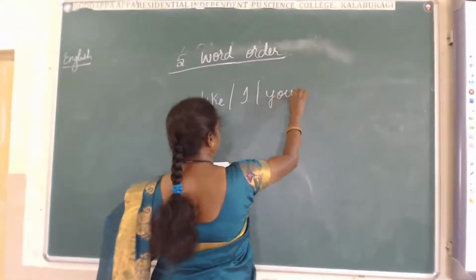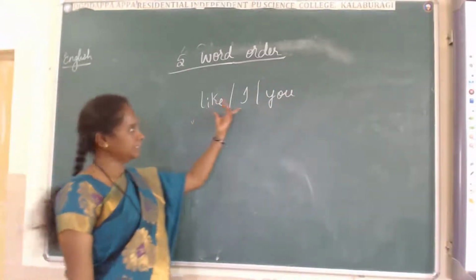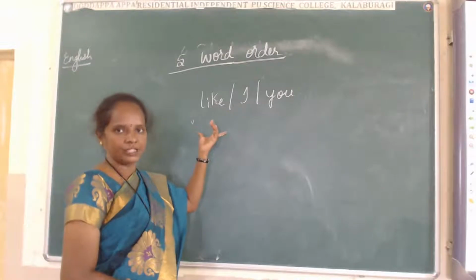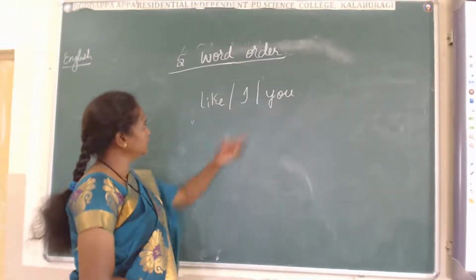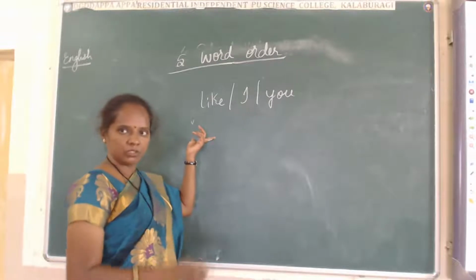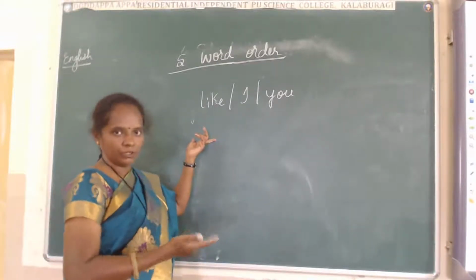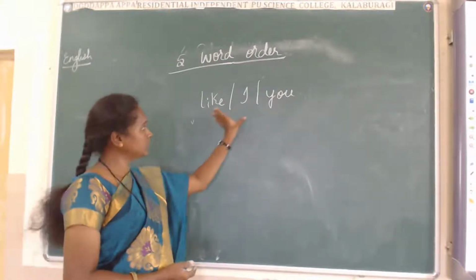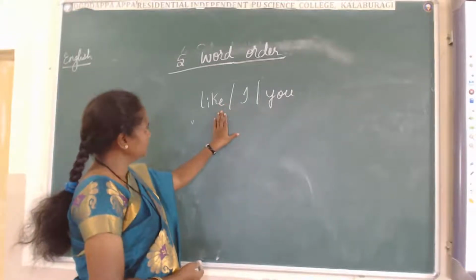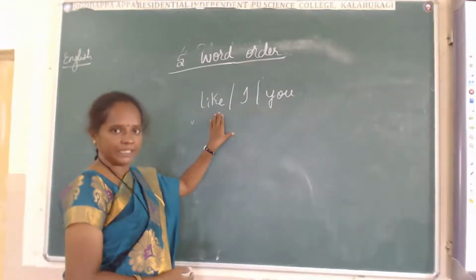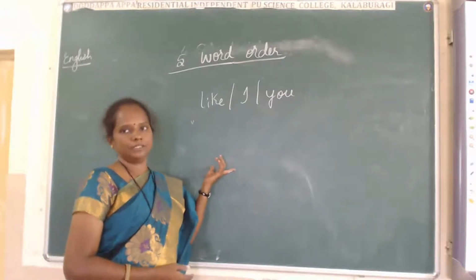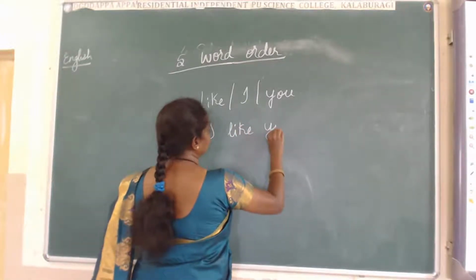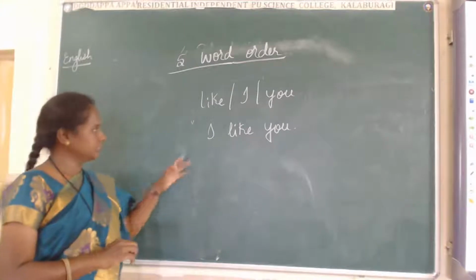I, you. This is a simple sentence, but it is jumbled. We have to arrange it. Whether we have to take you in the beginning, or I in the beginning, or like in the beginning, we have to see the sentence. And whether it is singular or plural, or which tense it is, all the things we have to see in a sentence. Here, I like you. Full stop. This is the sentence.